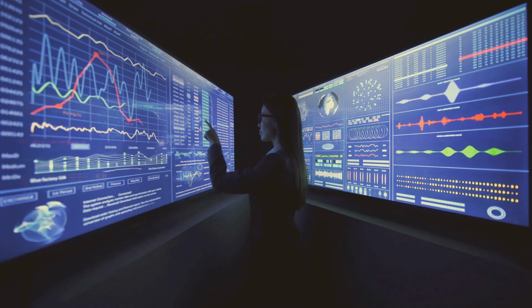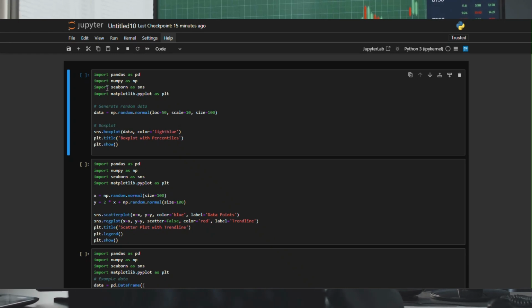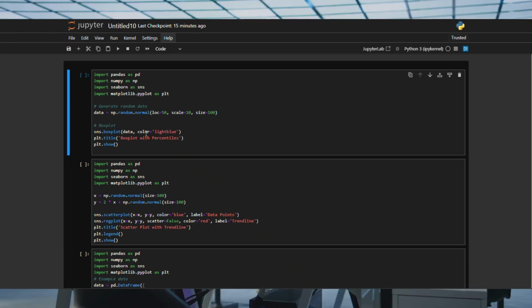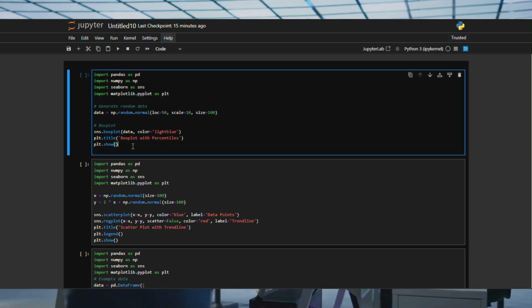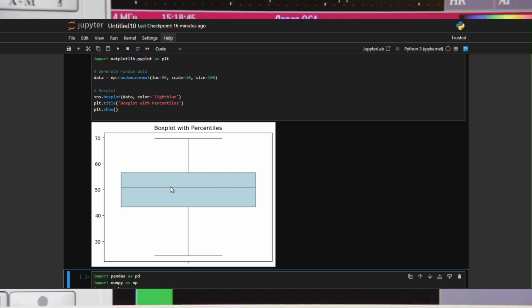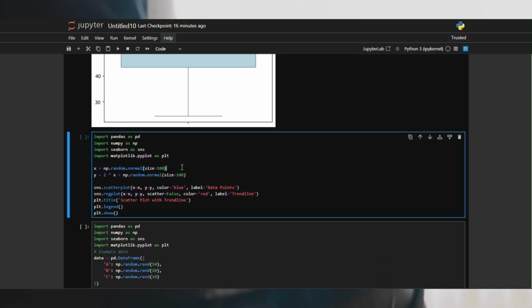Section 7. Data visualization with Seaborn: painting a clearer picture. While Matplotlib is powerful, Seaborn takes data visualization to the next level. Built on top of Matplotlib, Seaborn provides a higher-level interface and aesthetically pleasing visuals. Imagine creating a heat map to show the correlation between different variables in a dataset. Seaborn makes this task effortless, generating visually appealing and informative heat maps with just a few lines of code.